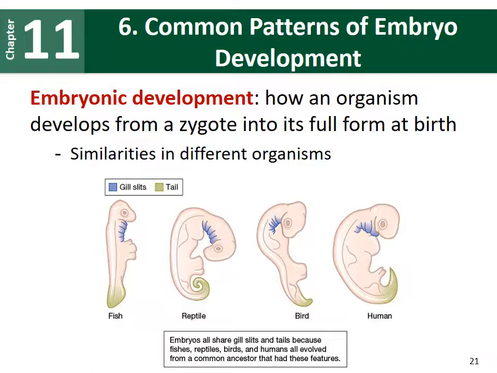So this is chapter 11, looking at the different types of evidence that support the theory of evolution. And again, there's lots of different types of evidence from lots of different researchers from lots of different schools or research companies. So this is a theory that is heavily supported by the scientific community. We'll look at more of this theory of evolution and how evolution can occur, not just by natural selection, but by other mechanisms in chapter 12.